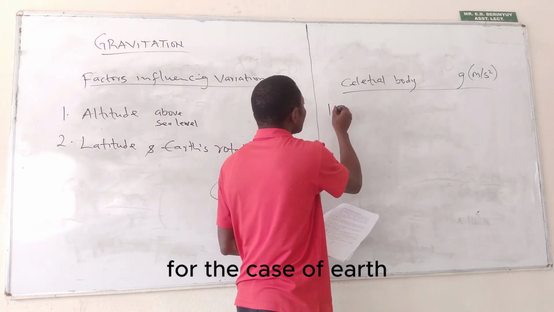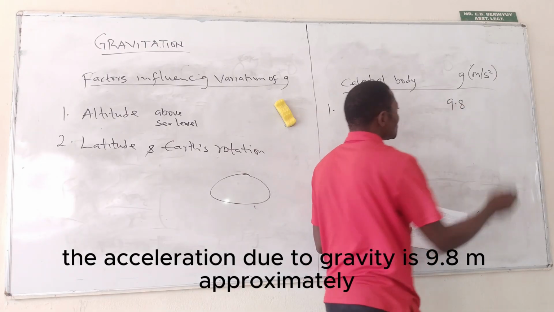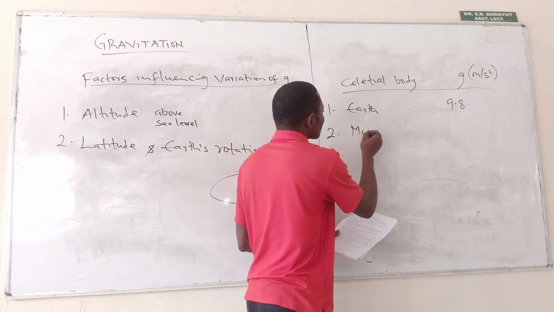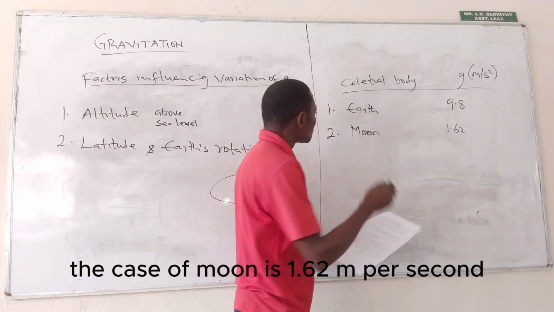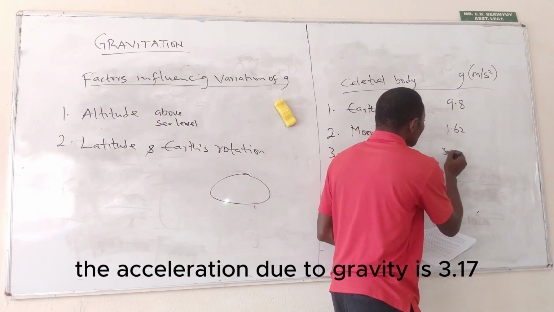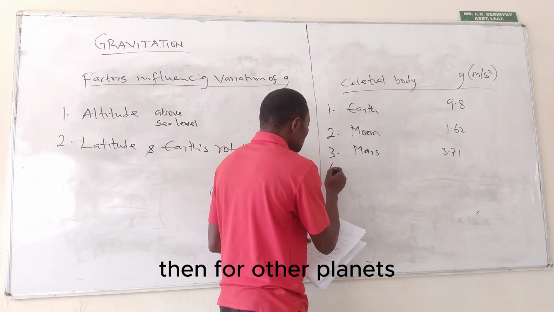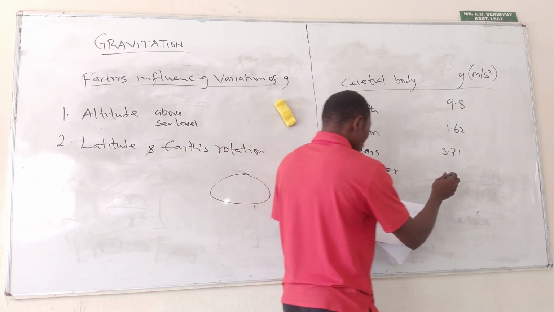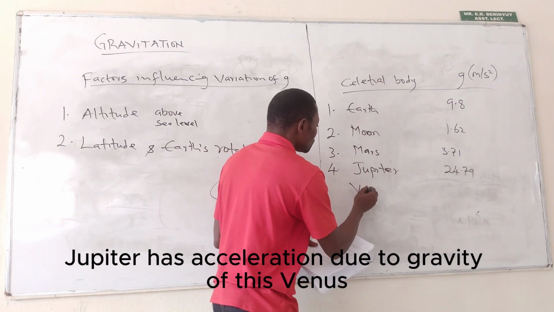For the case of Earth, we have seen that the acceleration due to gravity is approximately 9.8 meters per second squared. Let's look at the case of Moon. The case of Moon is 1.62 meters per second squared. For other planets like Mars, the acceleration due to gravity is 3.17. Then for other planets, Jupiter has acceleration due to gravity of this. Venus,